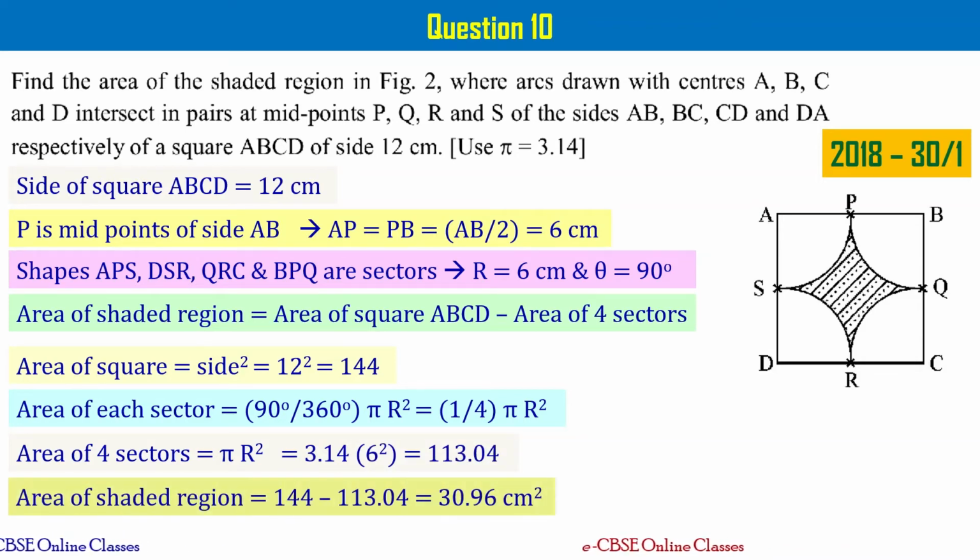Okay, when you do that, what you get is area of shaded region as 144, that is area of square, minus 113.04 as area of 4 sectors, right? That is equal to 30.96. To answer the question, the area of the shaded region is 30.96 centimeter square. Please take a note of this.